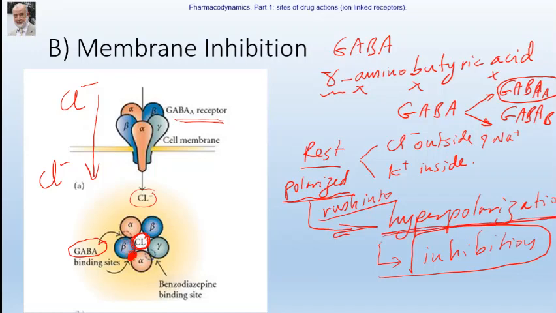Hyperpolarization means the membrane becomes more negatively charged. That means it needs a stronger stimulus to be excited again. So therefore, this is an inhibition.